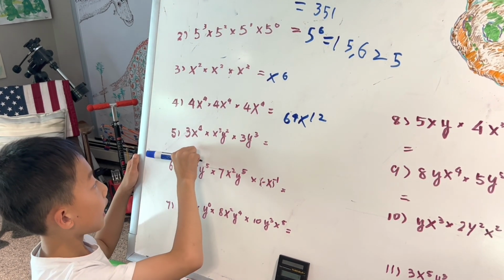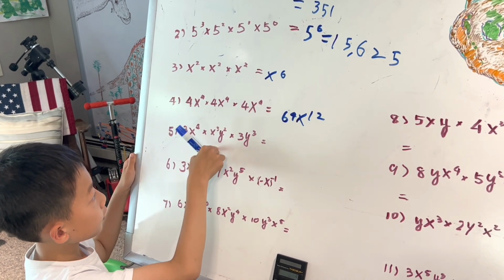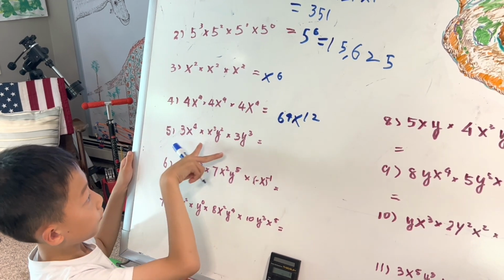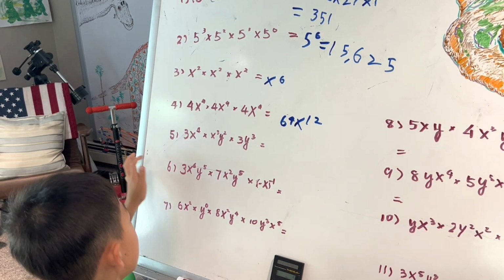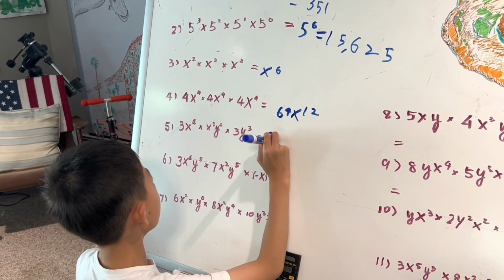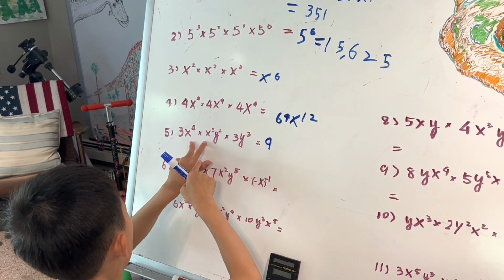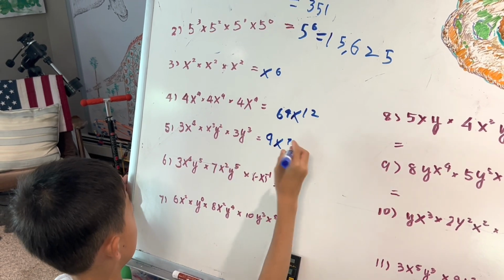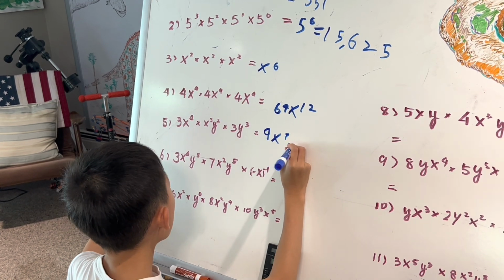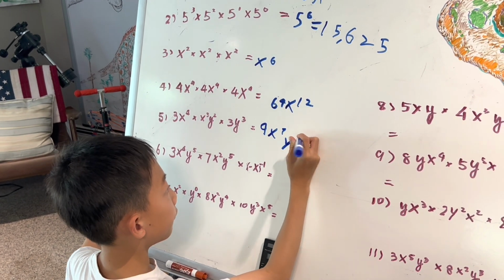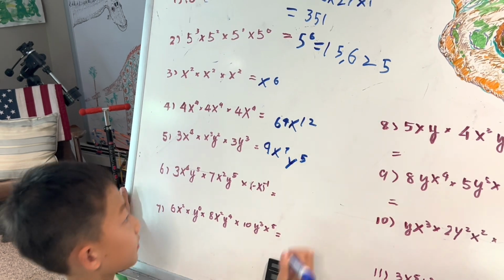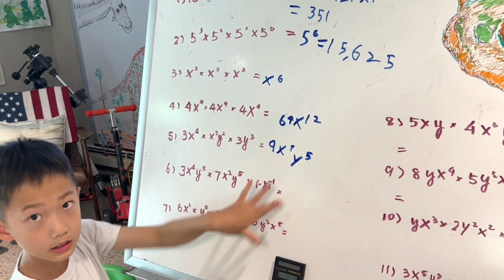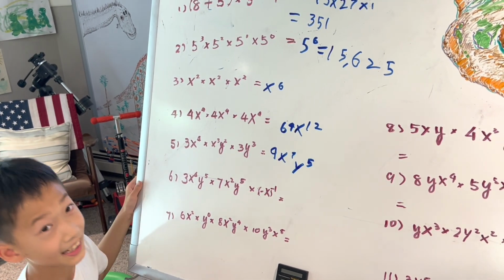So 3x to the power of 4 times x cubed y squared times 3y cubed. What you have to do is 3 times 3 equals 9. So 9 and x to the power of 7, there are no x's here, and y to the power of 5. So I need to square this and this, but I don't know what they equal. So next, number 6.